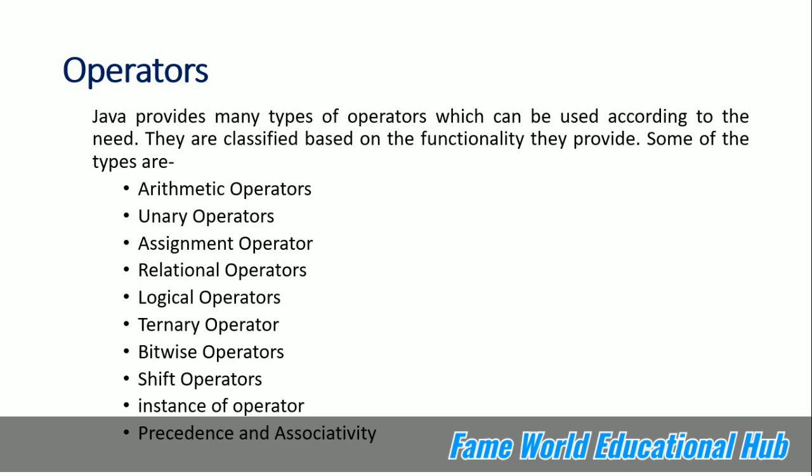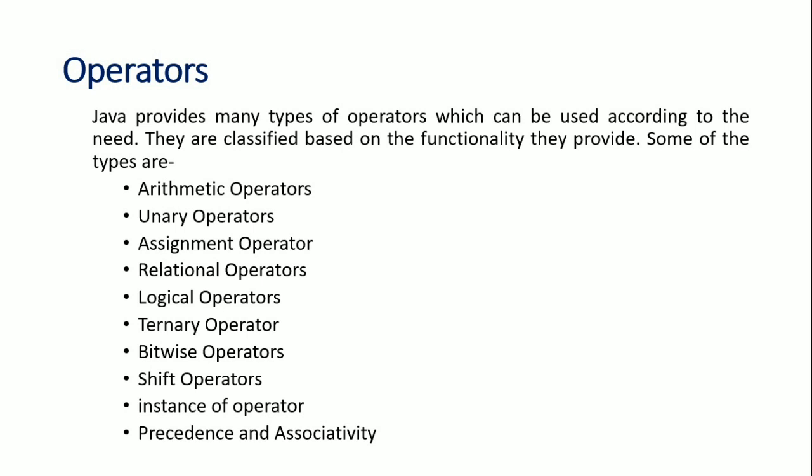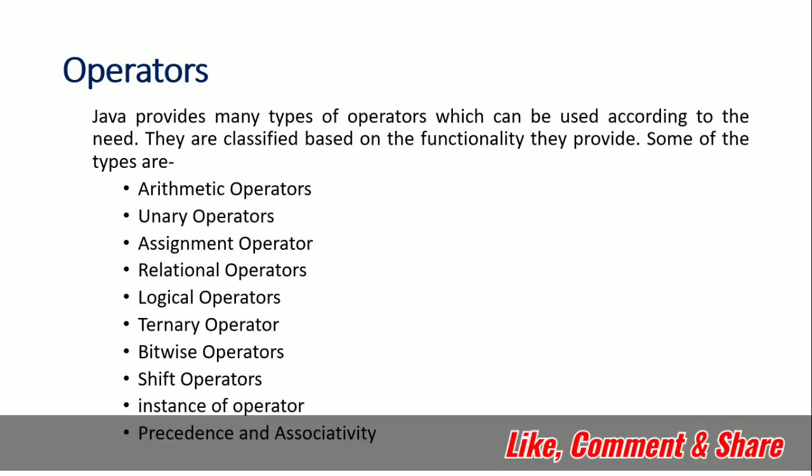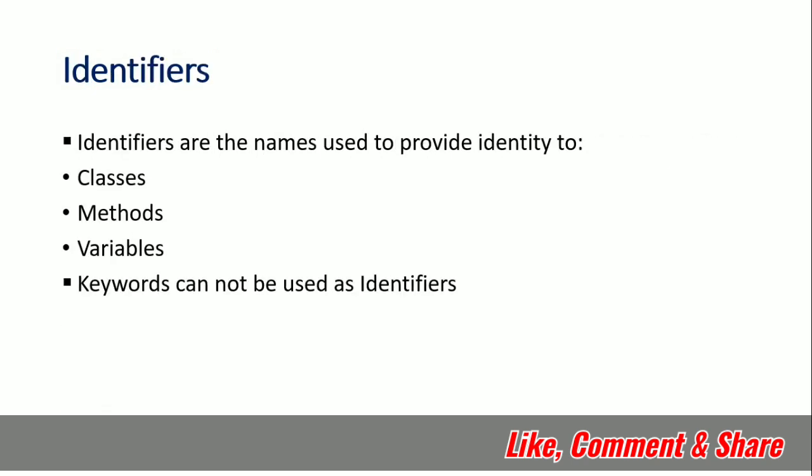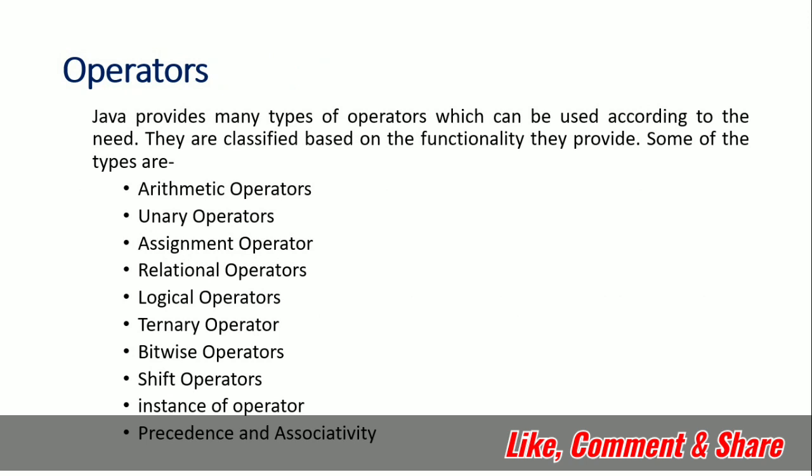Next, coming towards the operators in Java. Operator is a complete topic which we can discuss in some other lecture, in some other video I will discuss it completely, because you can see the list of operators. But why we are discussing it here is because tokens in Java also contain operators. The fifth token is operator, because operator is what? Plus, minus, multiplication, division. Any symbol, like any arithmetic, unary or relational operator which we use, is a small symbol or a token, a component which we can use in a program.